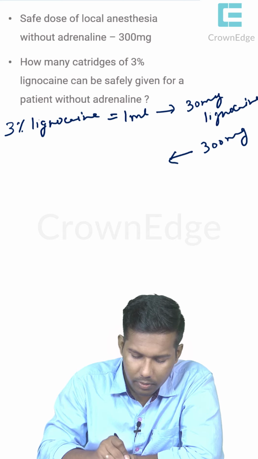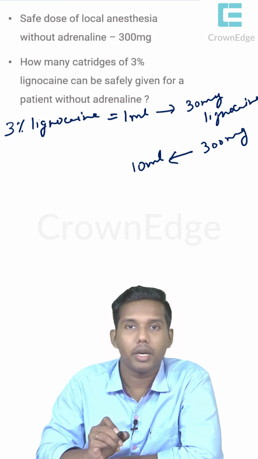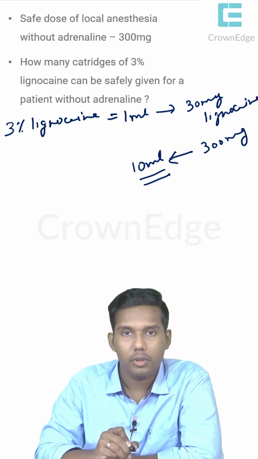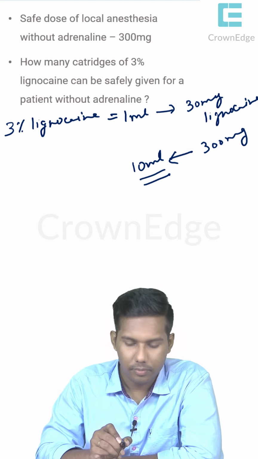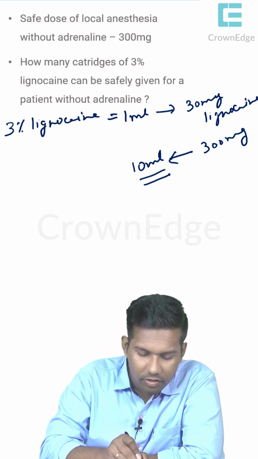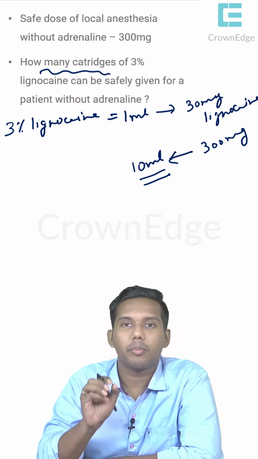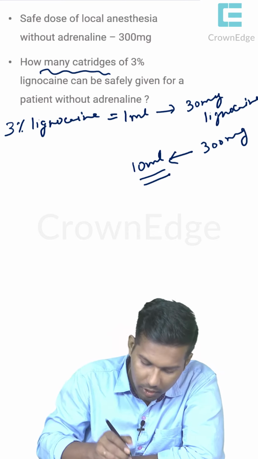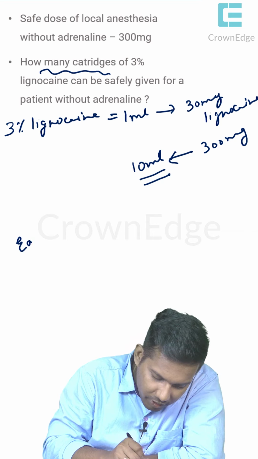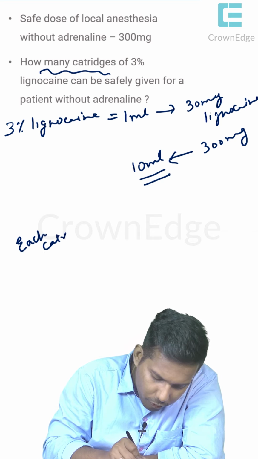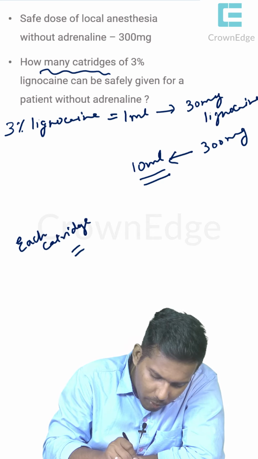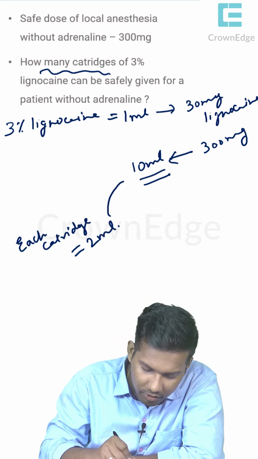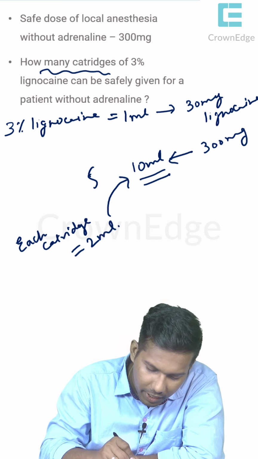It will be 10 ml, right? So, if 10 ml is the safe dose, how many cartridges, they are asking? Okay, always remember one hard and core rule: each cartridge is 2 ml. So if each cartridge of local anesthesia contains 2 ml of local anesthetic, then how many cartridges can be given? 5 cartridges.